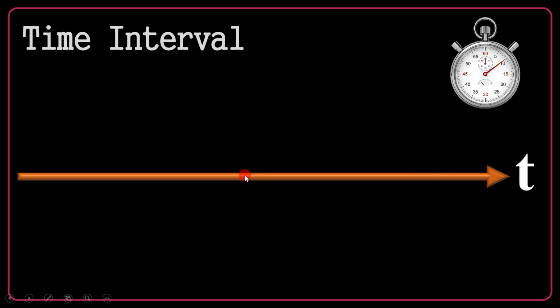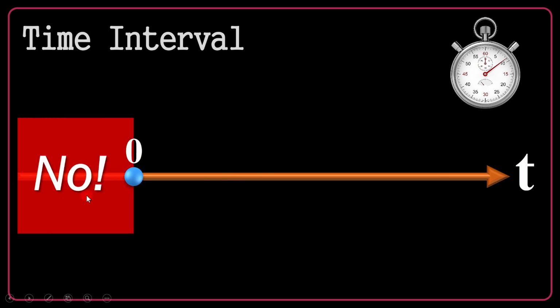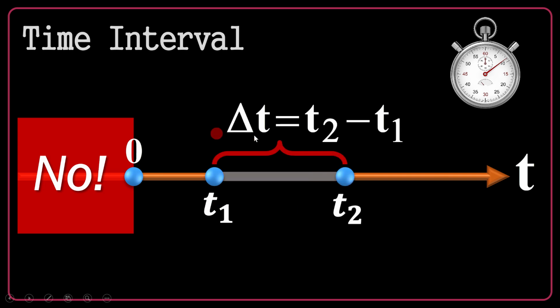Mathematically, you can visualize the time using a number line. Suppose that it's the t-axis here. And let's say the time starts at t equals 0 based on something we read on the stopwatch. So negative time is meaningless for me. An event starts at t1 and ends at t2. Delta t will be the time interval: the last moment minus the first moment.